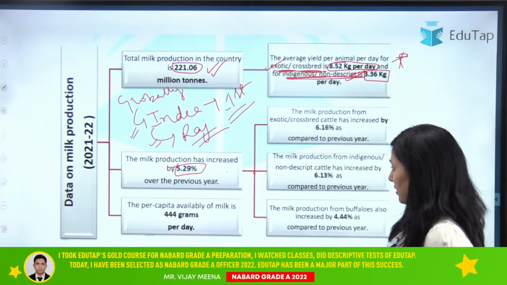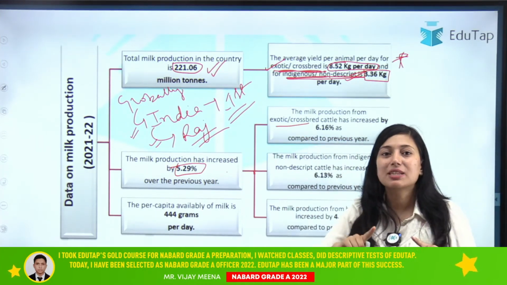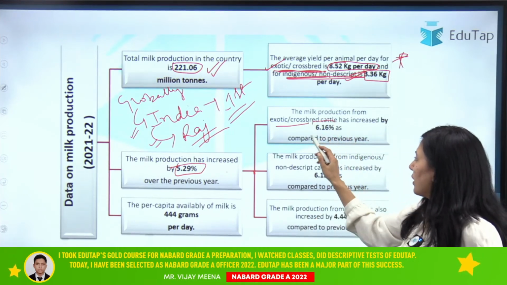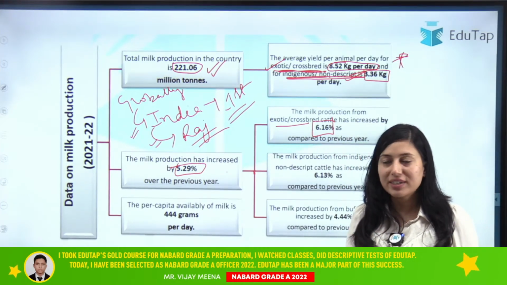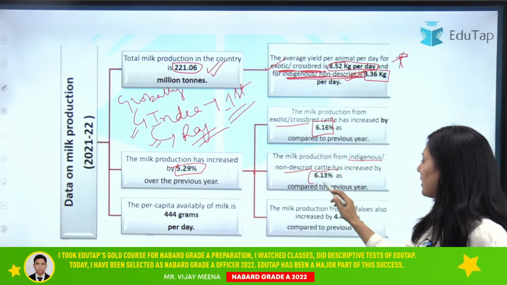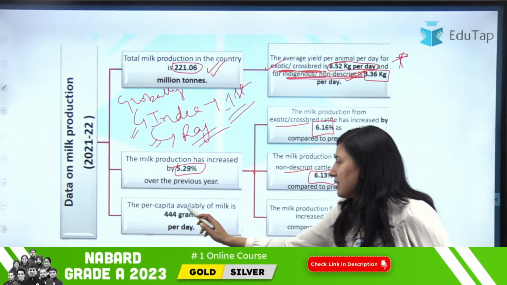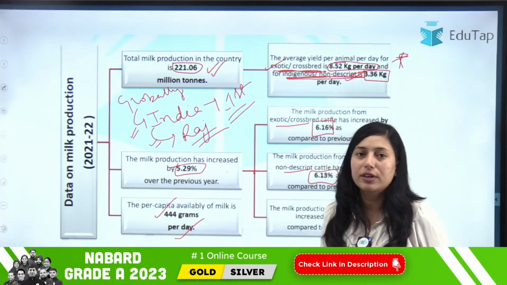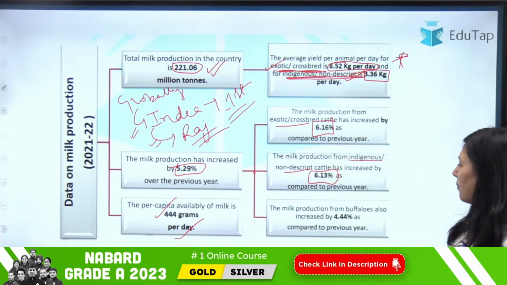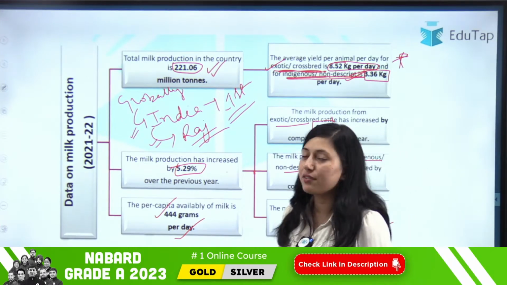Clear? Then if we talk about the milk production from exotic cattle, that has been increased by 6.16% as compared to the previous year. And if we talk about indigenous and non-descript cattle, it has been increased by 6.13%. Clear? And we have discussed this, that the per capita availability is 444 grams per day. Then we talk about milk production from buffalo. So it has been increased by 4.44% as compared to the previous year. Clear?